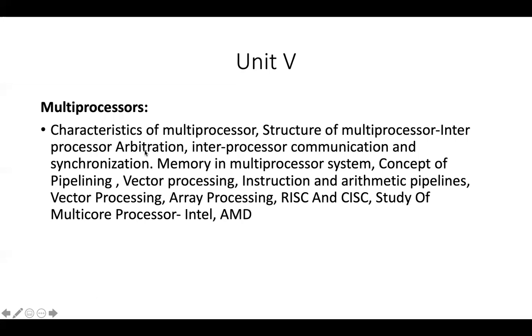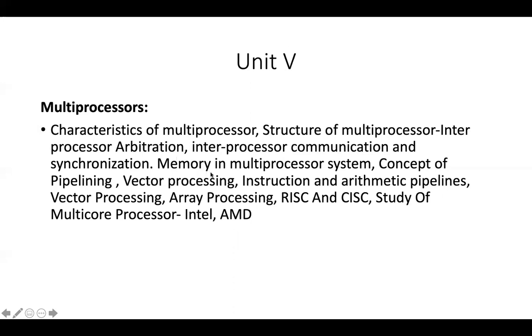And how will it be synchronized? Suppose three processors are there. The first processor wants to communicate with the second processor, and at the same time, the third processor also wants to communicate with the second processor. Then how can we synchronize these two? This is the main important thing, interprocessor communication and synchronization. And how will memory be managed in a multiprocessor system, whether a global memory or local memory is available. So the concept of pipelining.